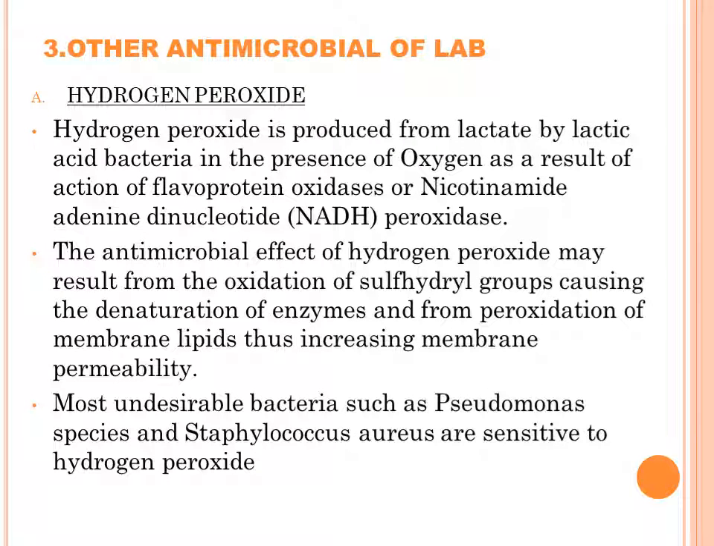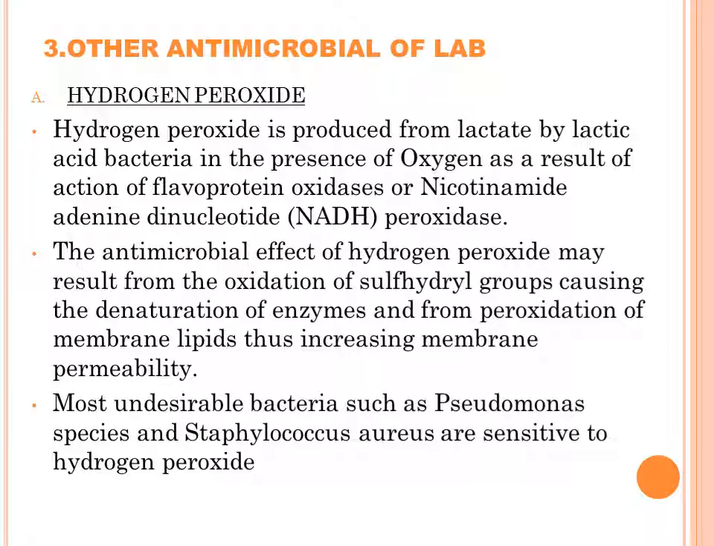Next are the other antimicrobial components produced from the lactic acid bacteria, such as hydrogen peroxide. The hydrogen peroxide is produced from the lactate by lactic acid bacteria in the presence of oxygen as a result of the action of flavoprotein oxidases or NADH peroxidase, that is, nicotinamide adenine dinucleotide peroxidase.